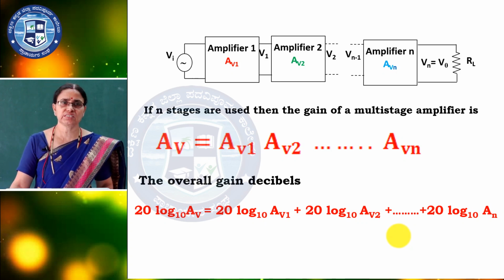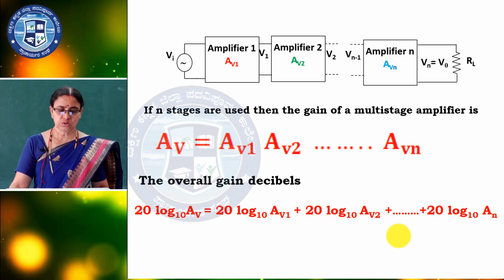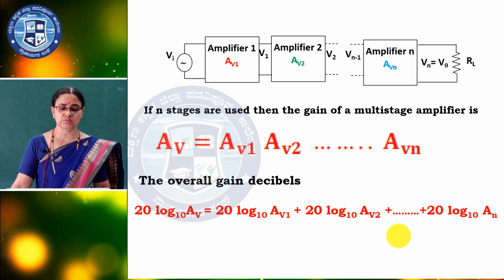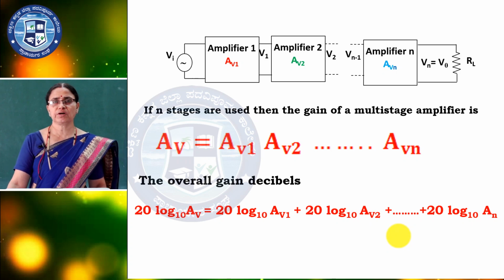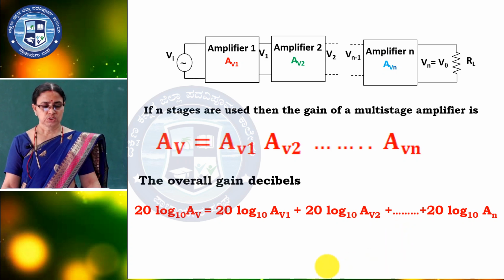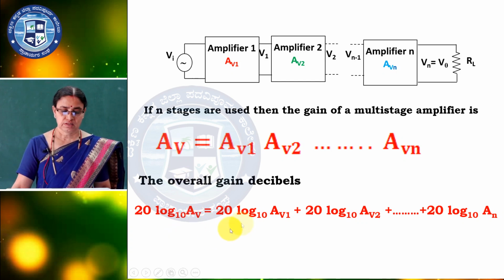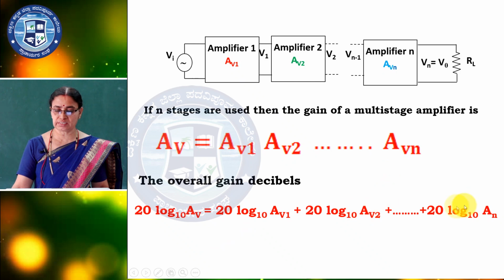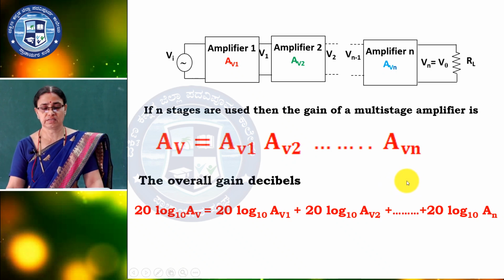They will give the different stages, so you can consider, or you can write in decibels also. Multiplication in the logarithm part, you can write as addition. So you can replace with 20 log of AV, because they already know the gain is 20 log of AV, and this is the multiplication, here it is the addition. These equations are important for the 2 marks problems they may ask in the final examination.